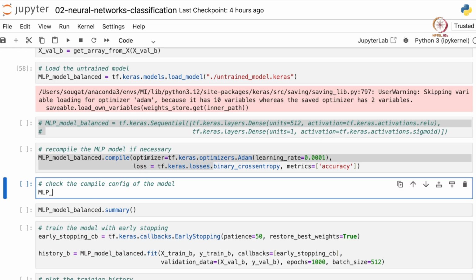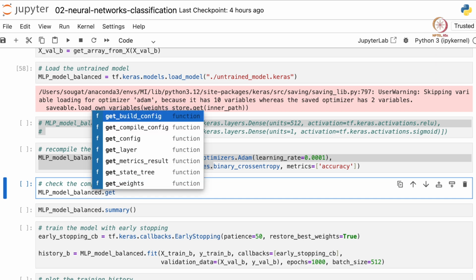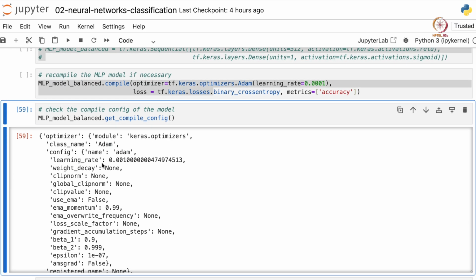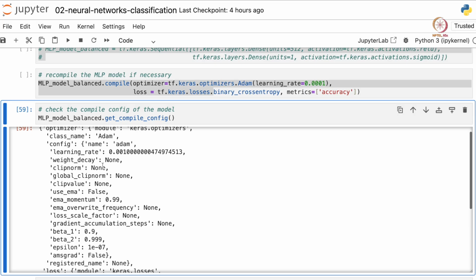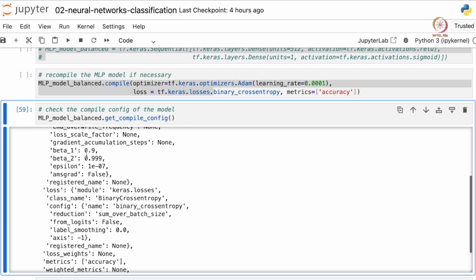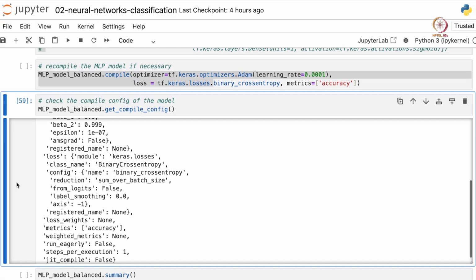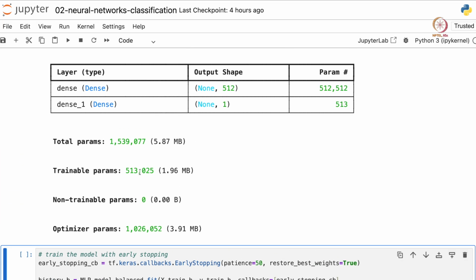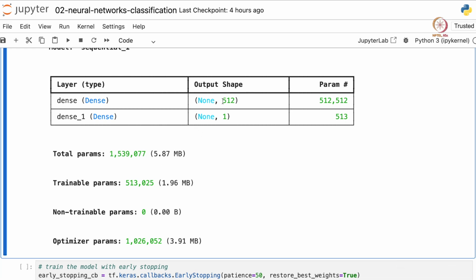So it's MLP model balanced dot get compile config. See, our model has been compiled, and it again has the same optimizer. Loss function is binary cross entropy, etc. We did that just to be sure. And the summary of our balanced model, basically 512 nodes in the hidden layer and 1 node in the output layer.